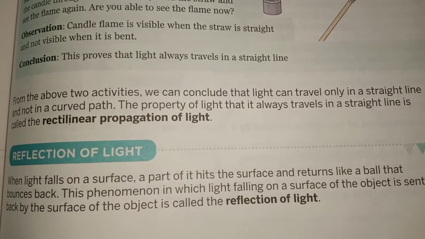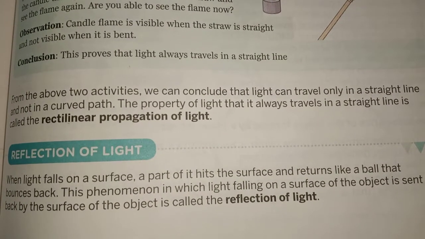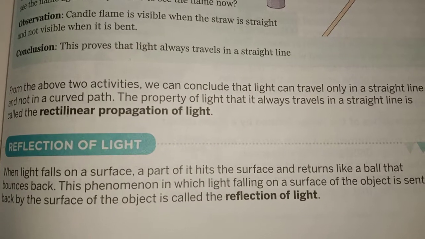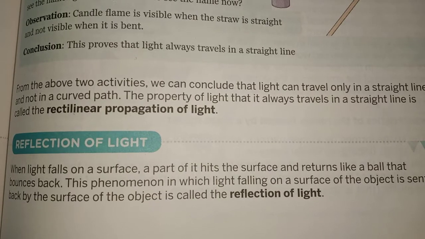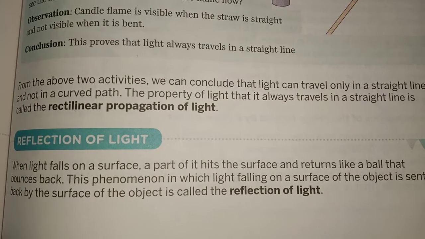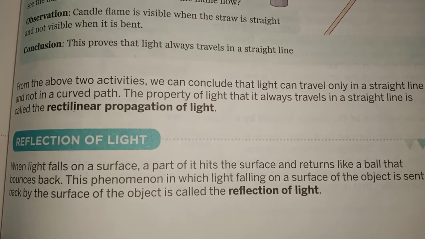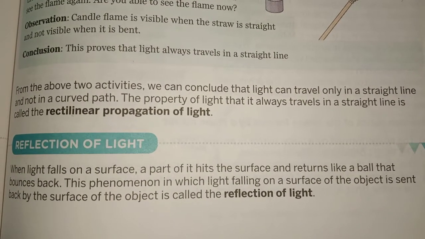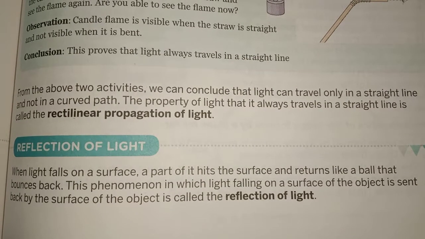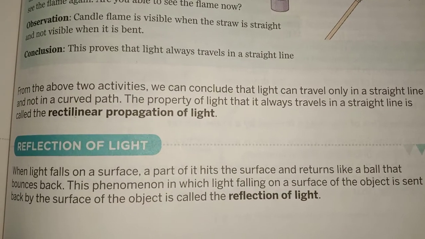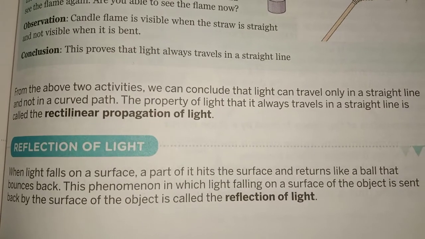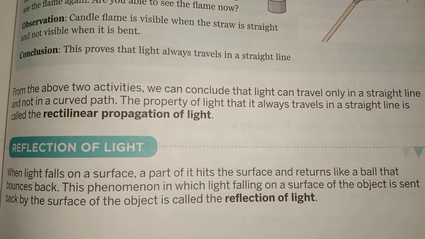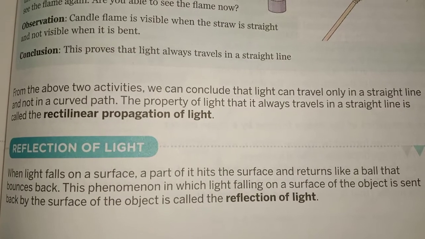Next is reflection of light. What is this? Let's discuss. When light falls on a surface, that surface returns light like a ball. So this phenomena is known as reflection of light. If the surface is polished, the reflection of light will be more. So for doing this, we polish the mirrors. We use mirrors for better reflection, and we can see our image in that mirror because of reflection of light only.